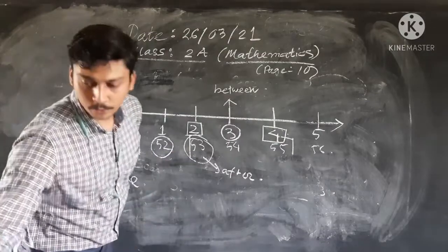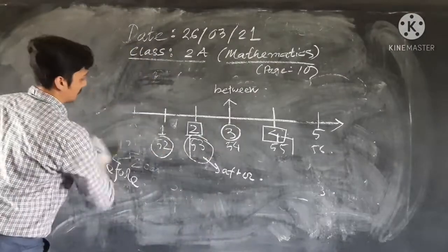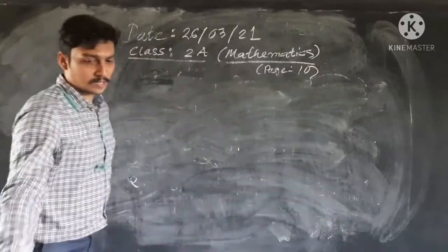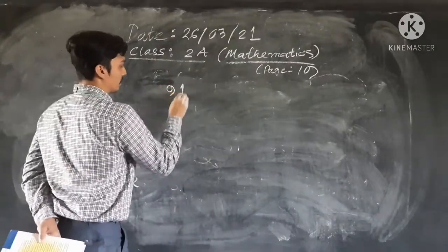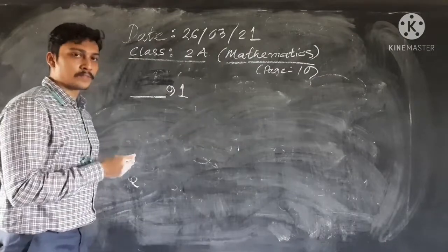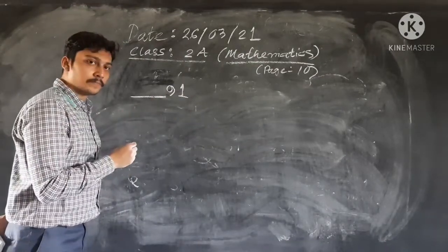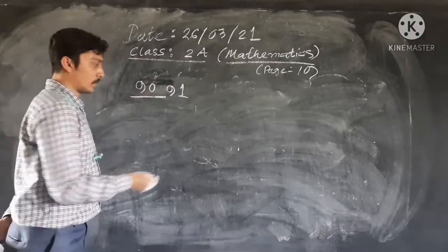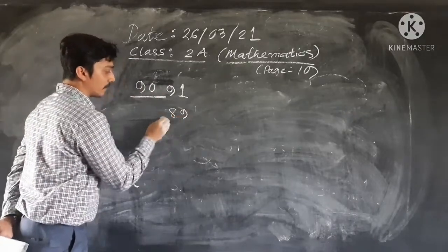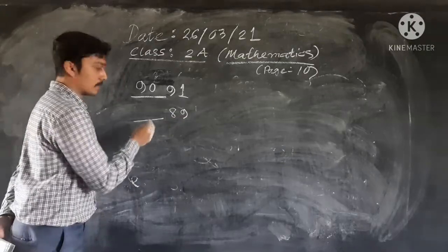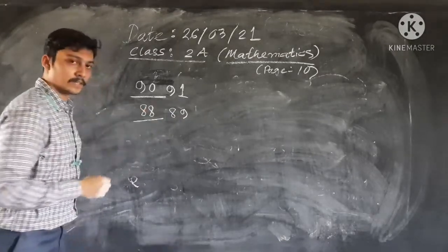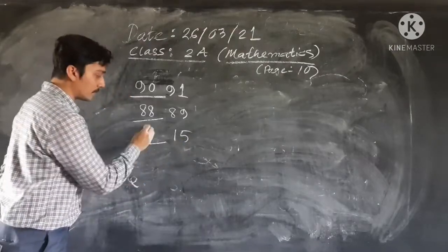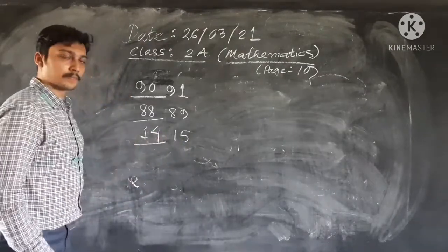Clear? Now I am coming to some questions. Please tell me, what number comes before 91? Yes, this is 90. What number comes before 89? Yes, this is 88. What number comes before 15? Obviously this is 14.